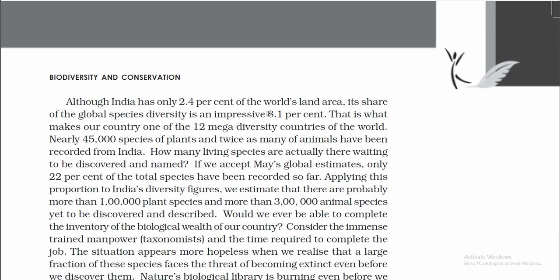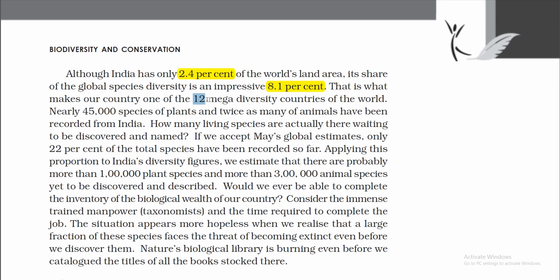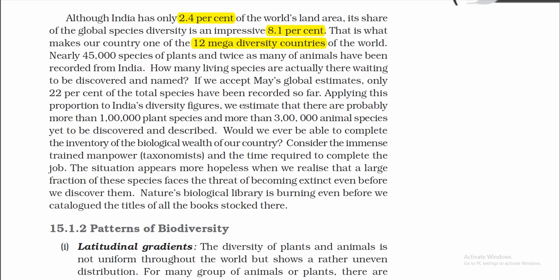millions. Although India has only 2.4% of the world's land area, its share of the global species diversity is an impressive 8.1%. That is what makes our country one of the 12 mega diversity countries of the world. Nearly 45,000 species of plants and twice as many species of animals have been recorded from India.